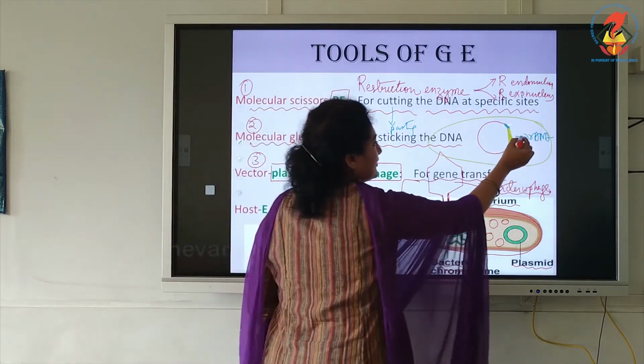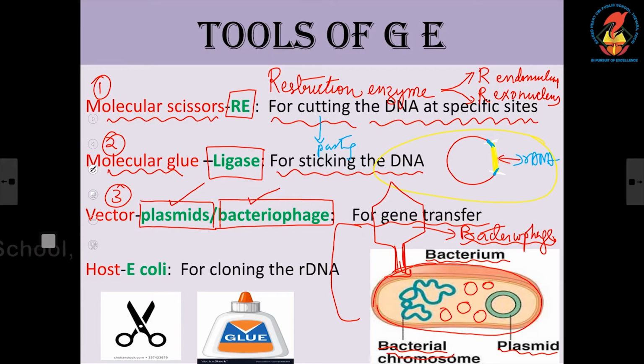So, the vectors can be either plasmid or bacteriophage, and the purpose is to transfer the gene. See, the gene of interest is this. When it got incorporated into the plasmid, this plasmid is used as a vehicle. See, this plasmid is used as a vector. The purpose of the plasmid, it serves as a vehicle or as a vector to transfer it into the host.